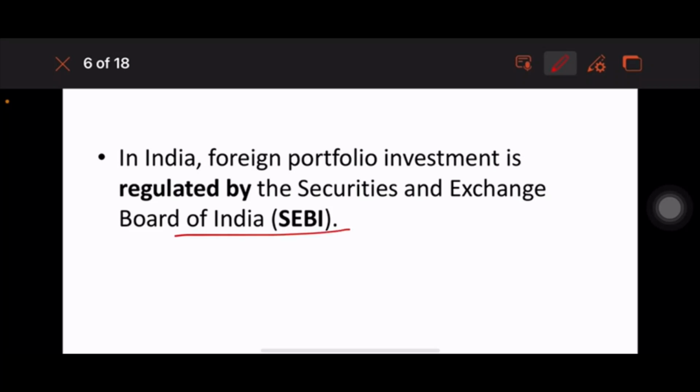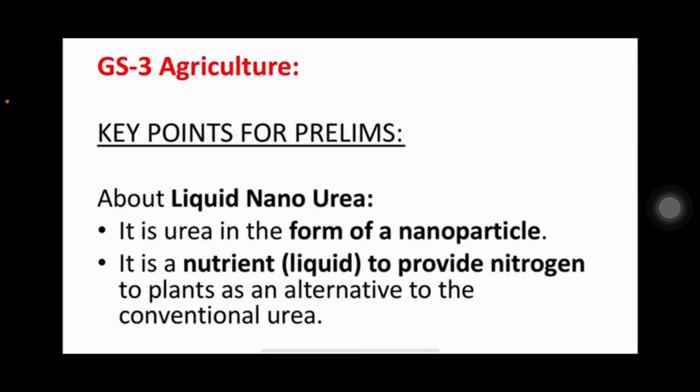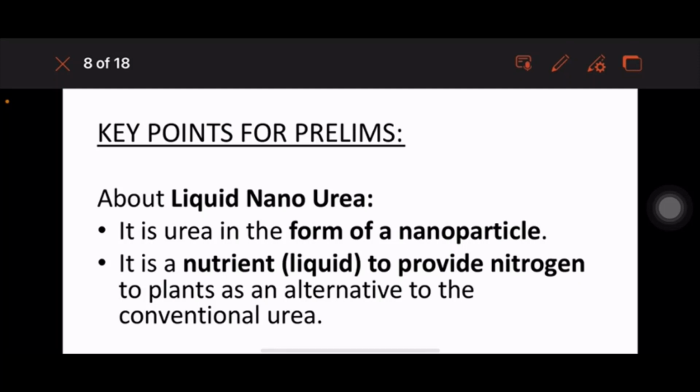Okay. So import of urea may ease by 2025 as alternative forms will replace it. This comes under GS3 agriculture. About nano urea, it is a form of nanoparticle. It is a nutrient, a liquid to provide nitrogen to plants as an alternative to conventional urea.